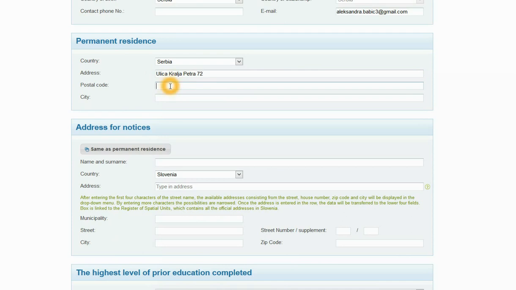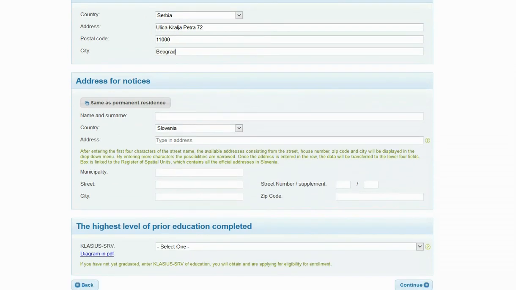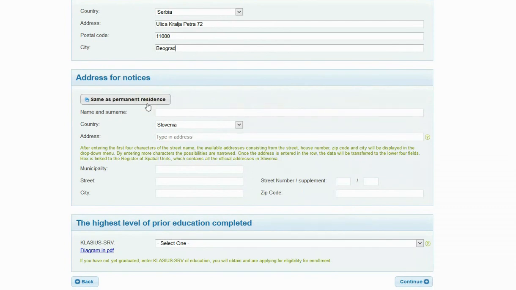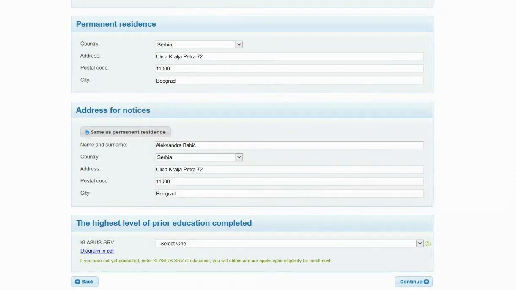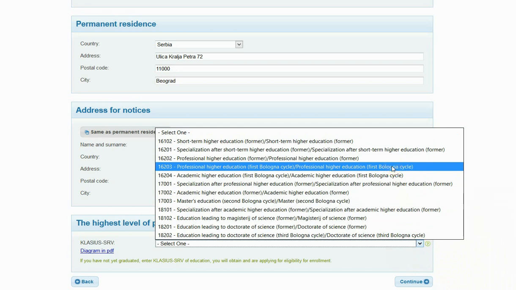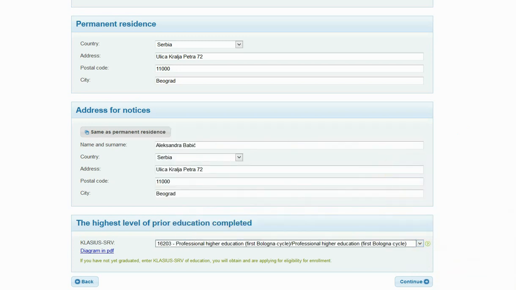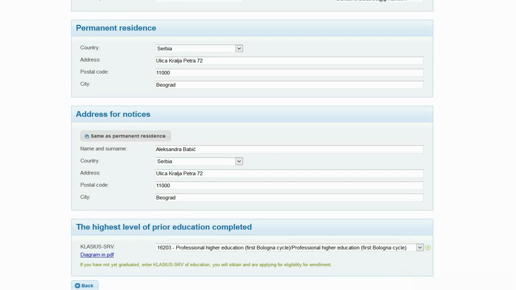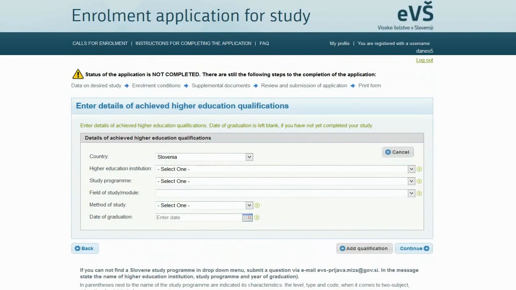After choosing the country, enter the street address and number, then the postal code and city. If your address for notices is the same as the permanent residence, click the button Same as Permanent Residence. If the address is not the same, enter a new one. In the end, choose the highest level of prior education completed. If you have not yet graduated, enter the class use SRV code for your higher education that you will obtain. By clicking on the Continue button, you move to the next step, Details of Achieved Higher Education Qualifications.